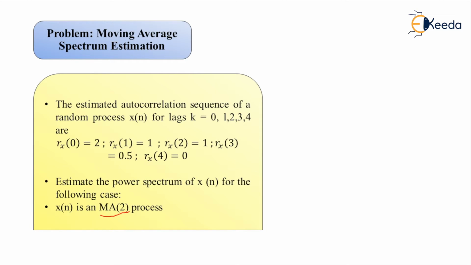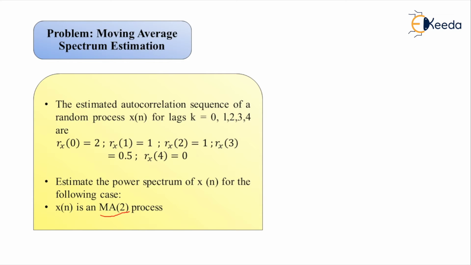The estimates here will be quite convenient, as in the given problem statement we have the autocorrelation sequence estimates readily available. These are rx of 0 is equal to 2, rx of 1 is equal to 1, rx of 2 is equal to 1, rx of 3 is equal to 0.5 and rx of 4 is equal to 0.